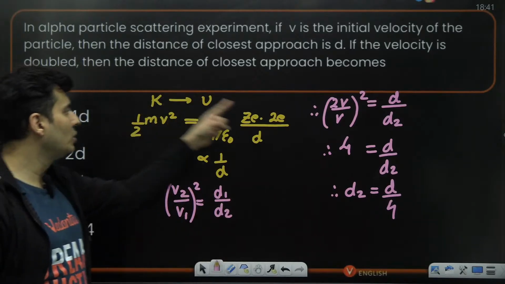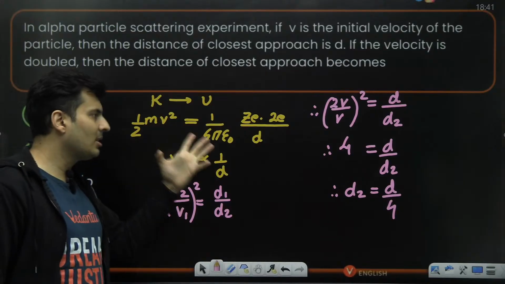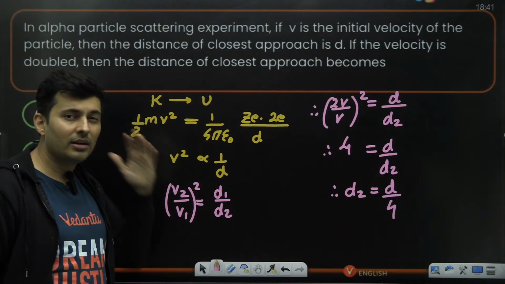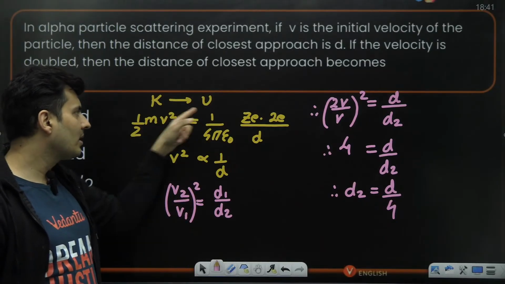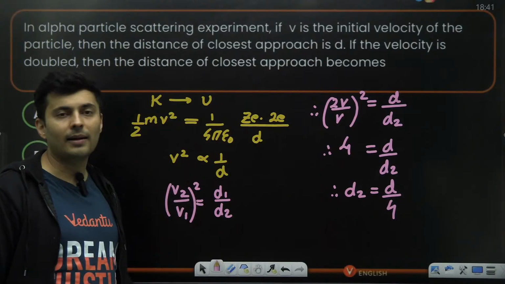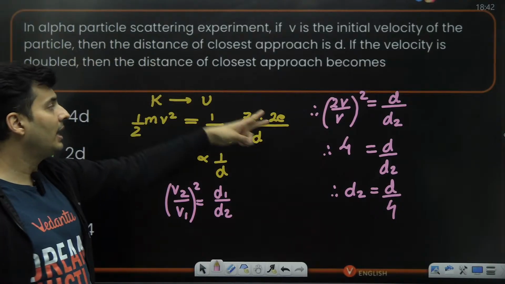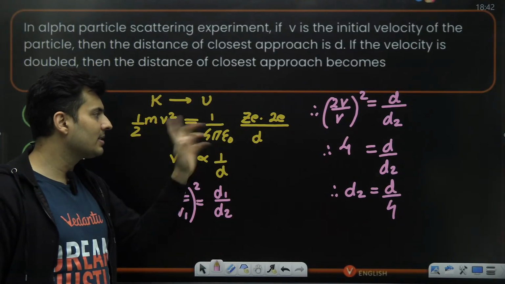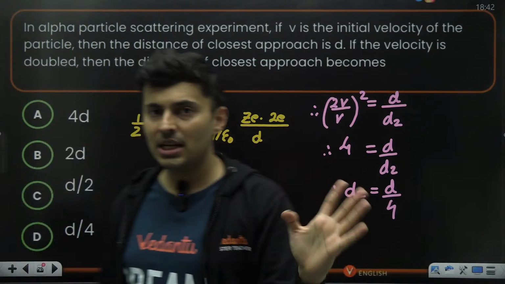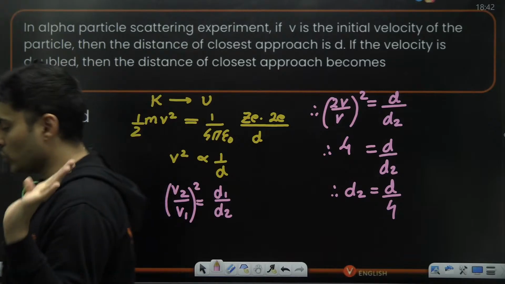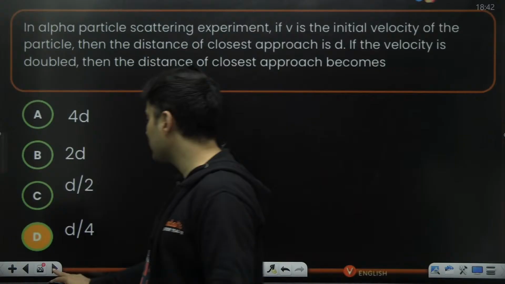Main thing is you should know this equation. If you know it, it is solvable, else you will get stuck. You cannot remember the entire formula, so just think: kinetic energy is equal to potential energy. Kinetic energy is half m v square. Potential energy is k q1 q2 by r. One charge is of the nucleus, the other is of the alpha particle. Alpha particle has 2e charge, and r is the distance of closest approach. If you remember it like that, it becomes easy, else you will be confused and do random things in the examination hall. Shreyas sir will teach you in the easy way.